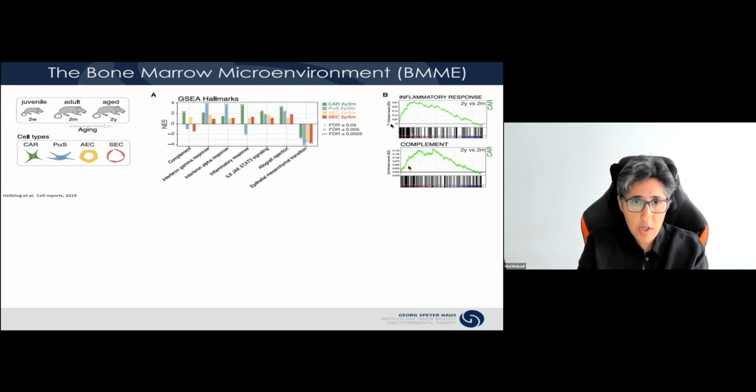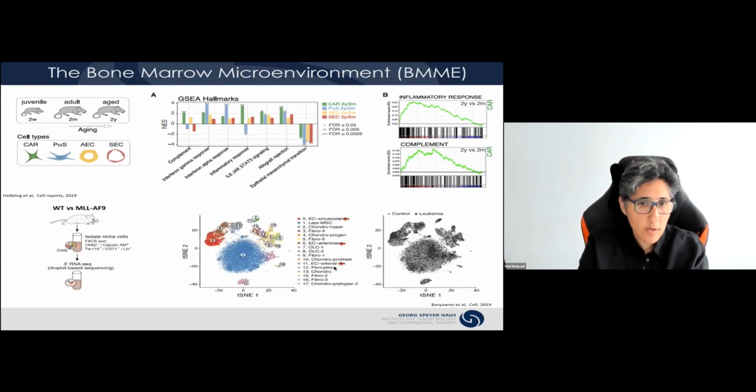Now, besides aging, alterations in niche composition and priming are also seen in response to hematological malignancies. Here I'm showing you a study from the Scadden group, also from a couple of years ago, where they showed significant changes in the niche composition in response to MLL-AF9 driven AML.